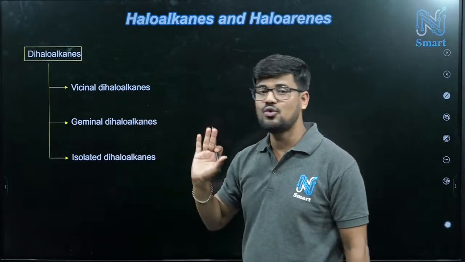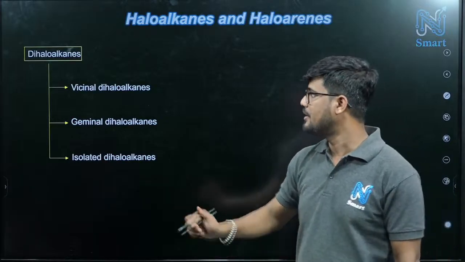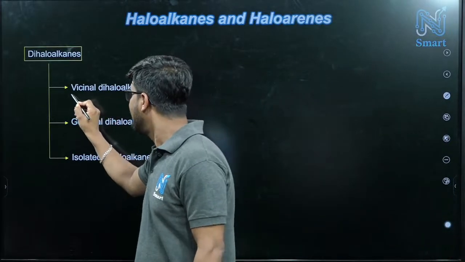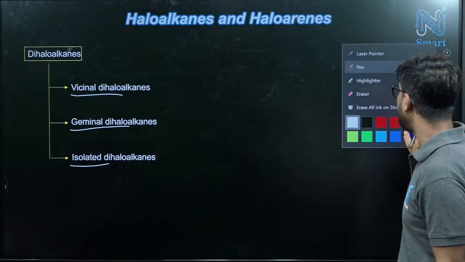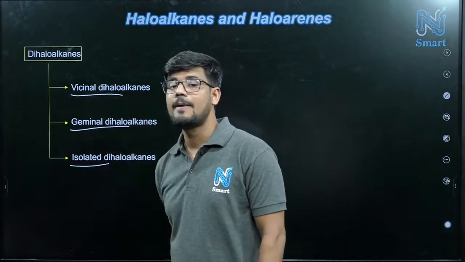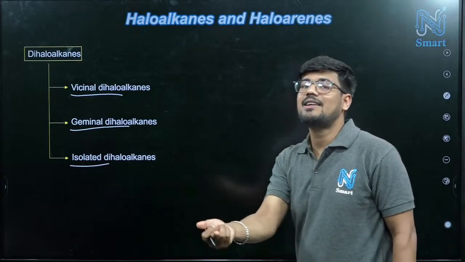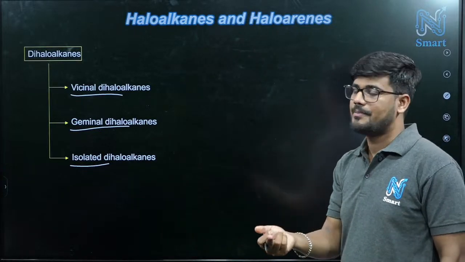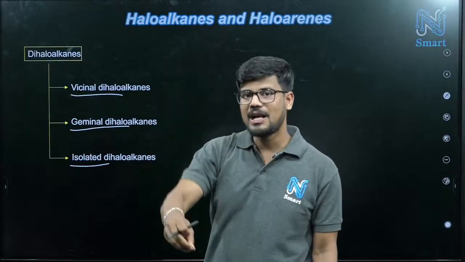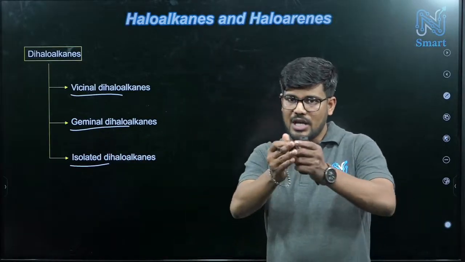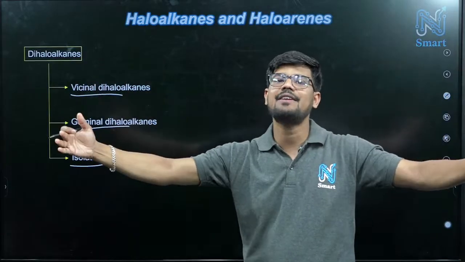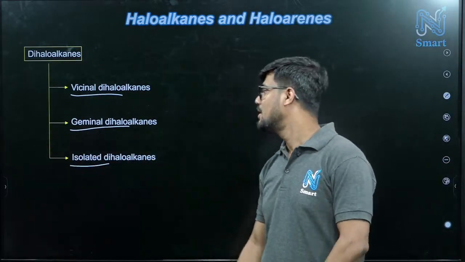Dihaloalkane means obviously two halogens will be there, and based on that we have vicinal, geminal and isolated. Vicinal means adjacent carbons are having halogens. Geminal means the same carbon is having two halogens, and isolated means the two extreme end carbons must have halogens.